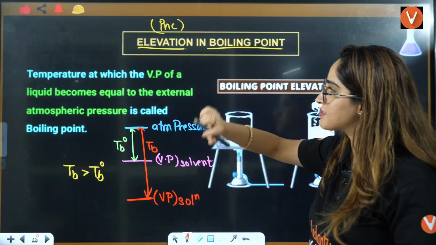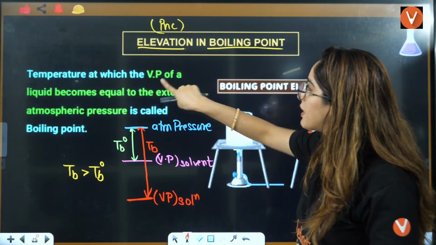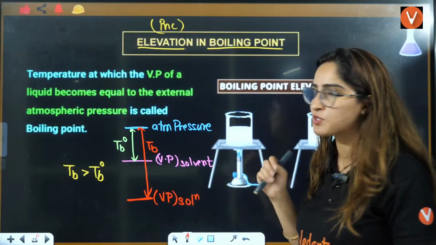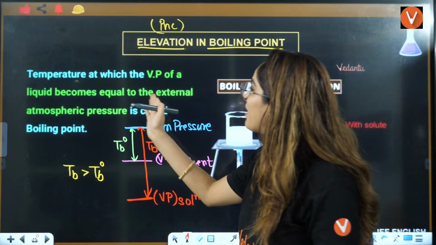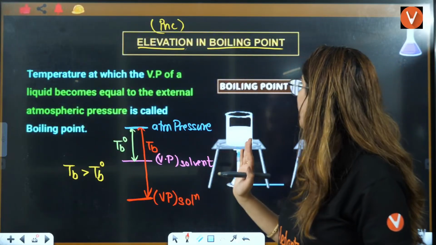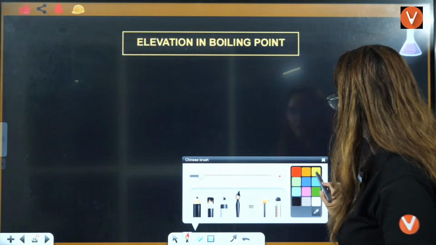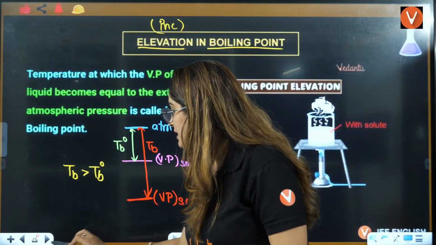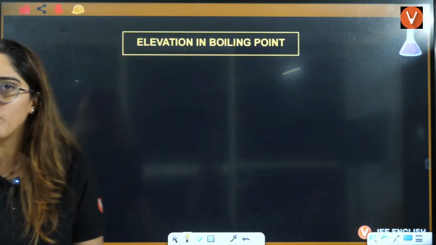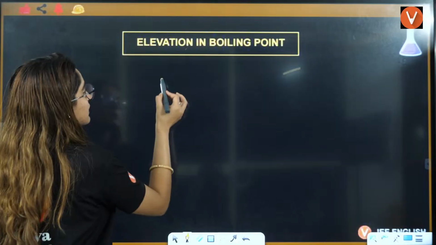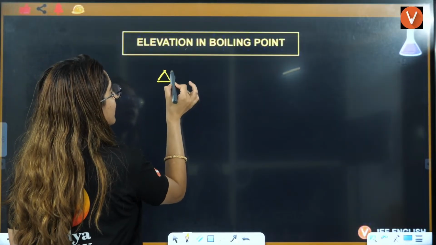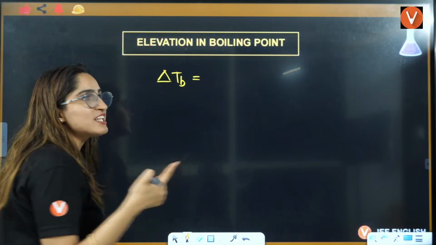Now let's see what is written here. The temperature at which the vapor pressure of a liquid becomes equal to the external atmospheric pressure is called the boiling point. Now, this elevation in boiling point I have taught you. What is the formula behind that? Formula is delta TB, that means the change in boiling point.